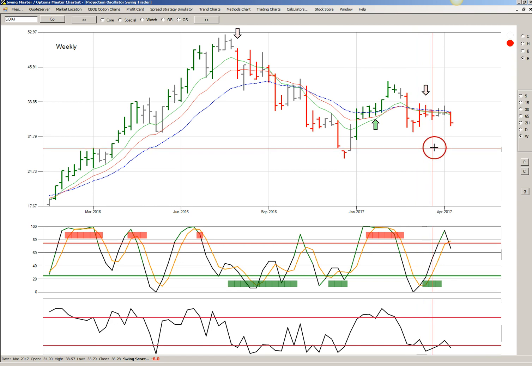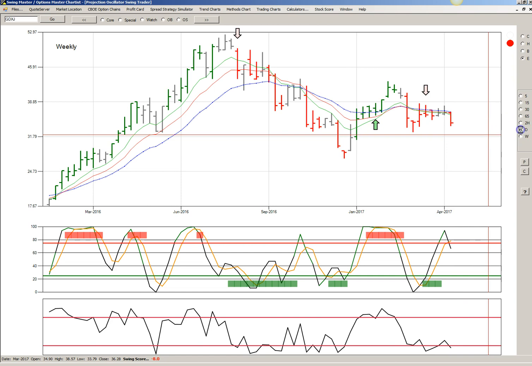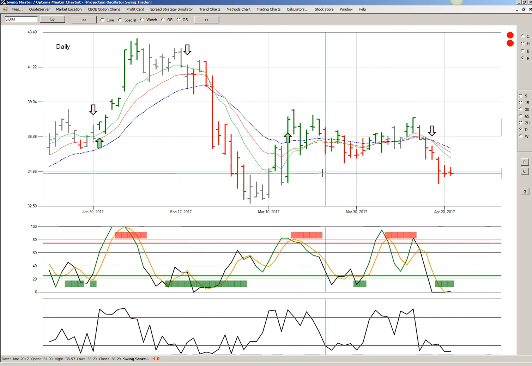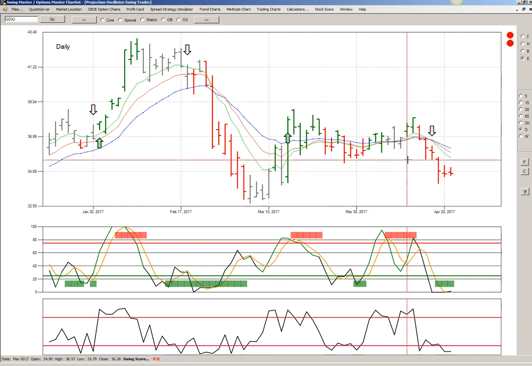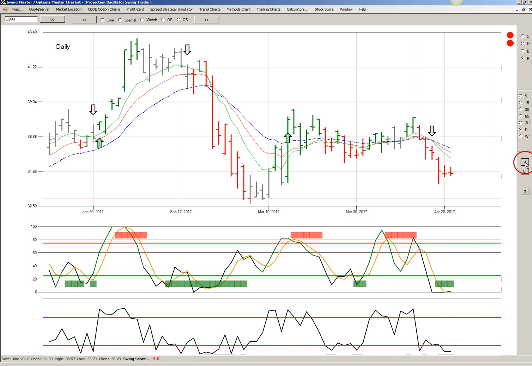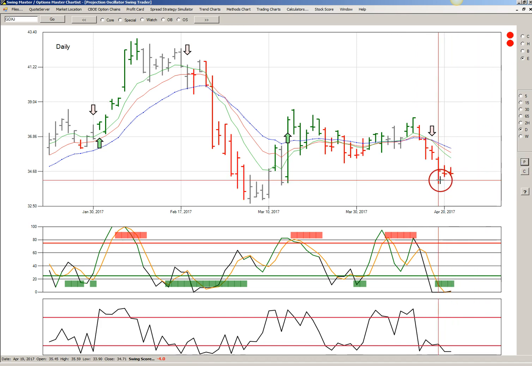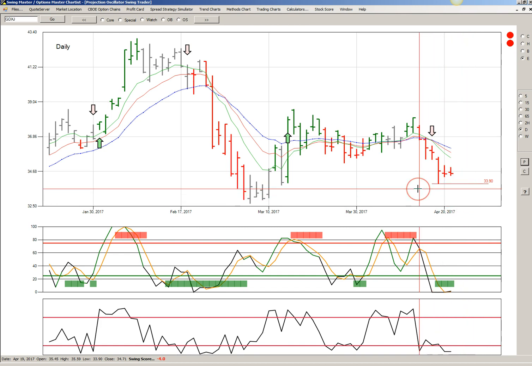So our outlook on GDXJ is bearish, even though it's bullish on GLD. And if we look at the daily chart on GDXJ, I think our weekly outlook will be confirmed with a short-term bearish outlook. And the only question here is whether we have made a daily low at 33.90 on GDXJ.